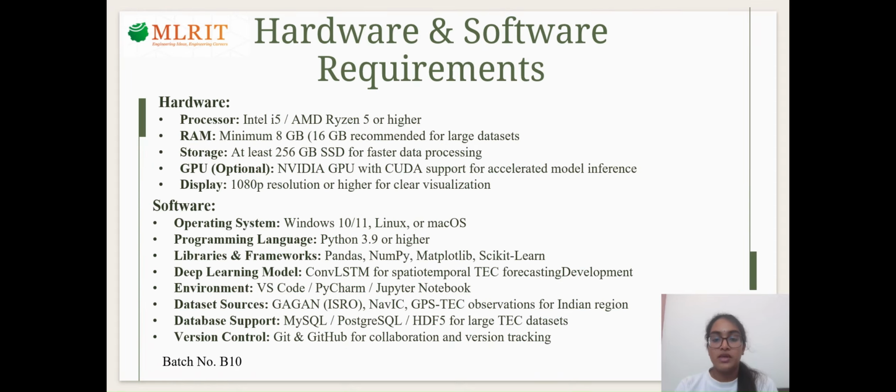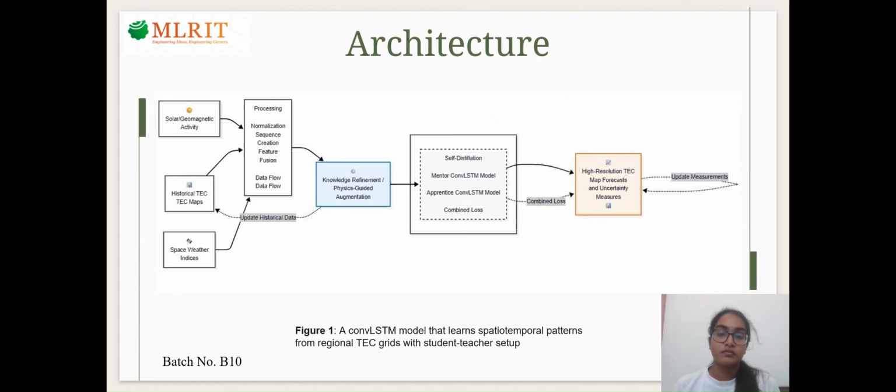For hardware, we use systems with Intel i5 processors or Ryzen 5 processors. Minimum 8 GB RAM and SSD storage are required. For software, we use Python with libraries like NumPy, Pandas, Matplotlib and scikit-learn. We use convolutional LSTM for modeling and tools like VS Code and Jupyter Notebook for development.